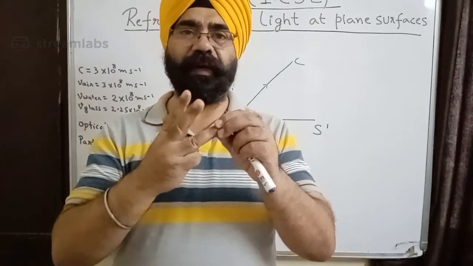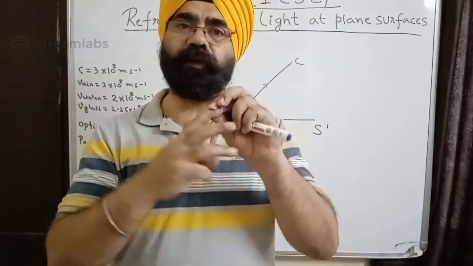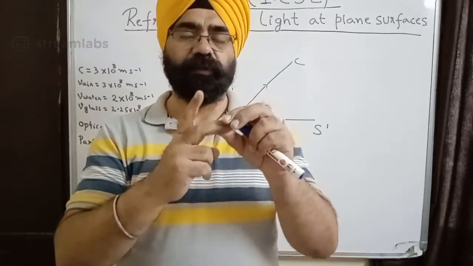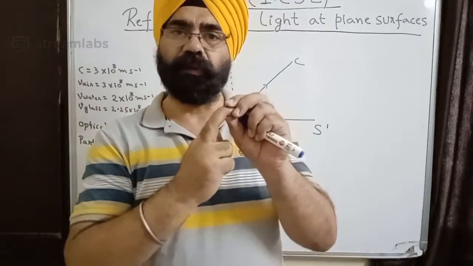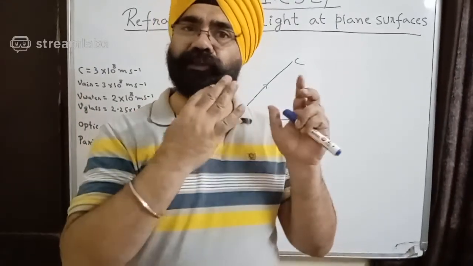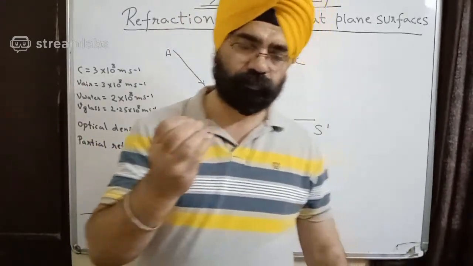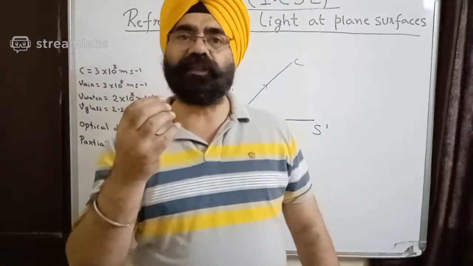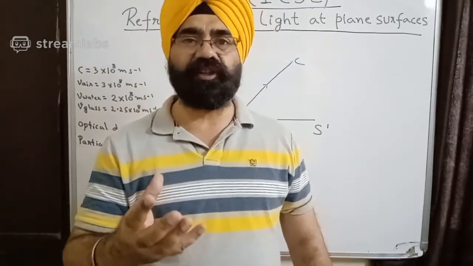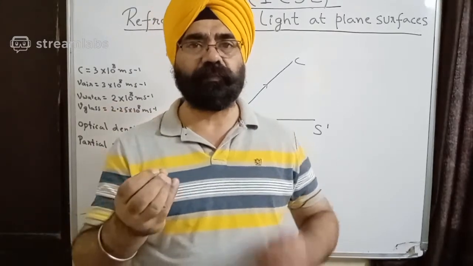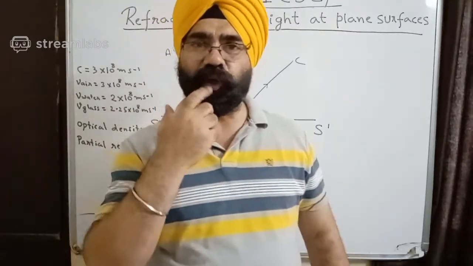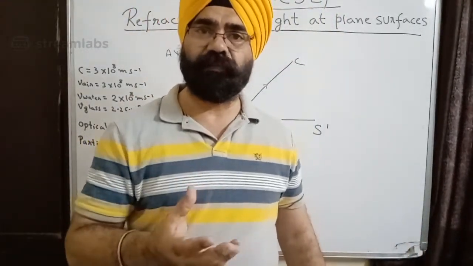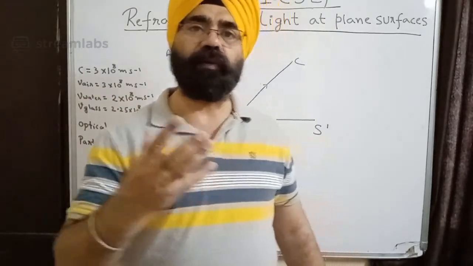Now we know that there are three kinds of medium. One is transparent, the other is translucent, and the third one is opaque. Opaque: light cannot pass through. Translucent: some light can go. And transparent: light can pass through it. All of us know that. Now the second thing which we should note is that the speed of light changes in other transparent medium. It is the greatest in vacuum, and if it goes into some other transparent medium like a diamond or a glass, then the speed changes. And we are going to study about that only.